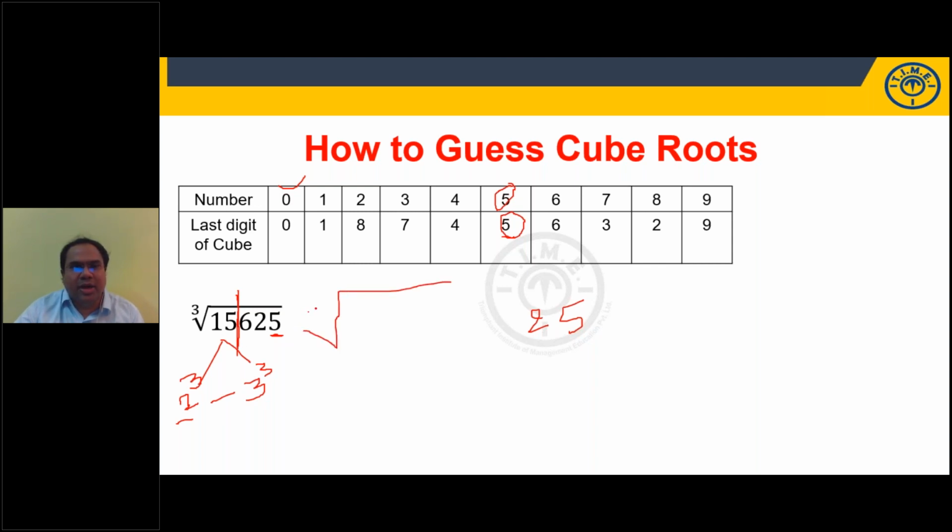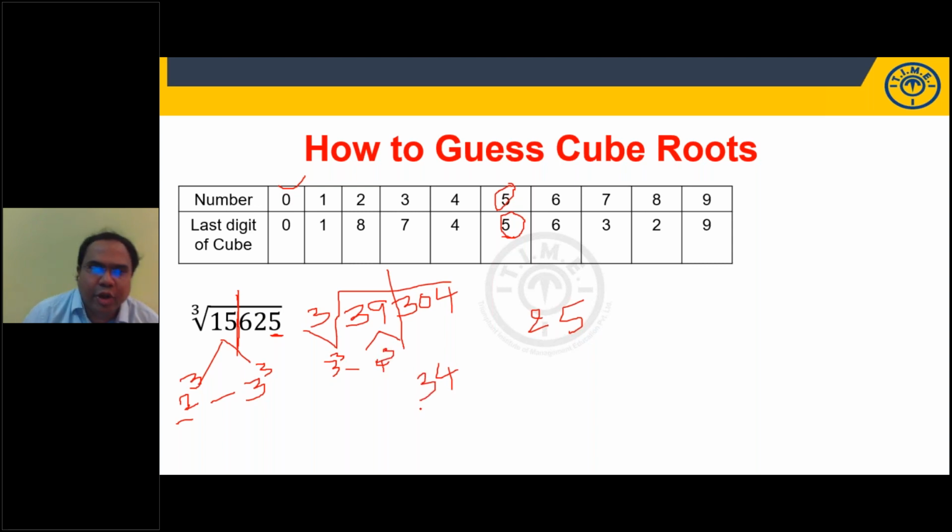Okay, I'll ask you one small number, 39304. You try this. 39304. So I'll divide here. 4, ending with 4, means the last digit should be 4. This lies between 3 cube and 4 cube, right? 3 cube 27, 4 cube 64. I want 39. So take the smaller side, 3. 34. If you want, you can try. 34 cube is 39304. For perfect cubes, it will work perfectly fine. If it's not a perfect cube, you can't guess. You can't guess like this, right? It's a perfect cube, then only you can guess.